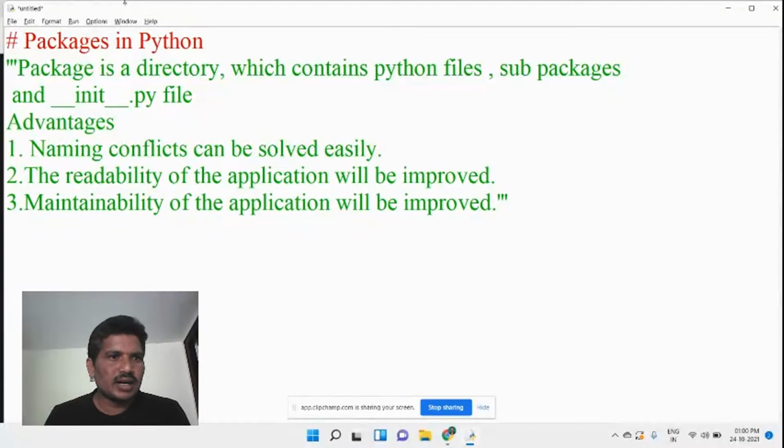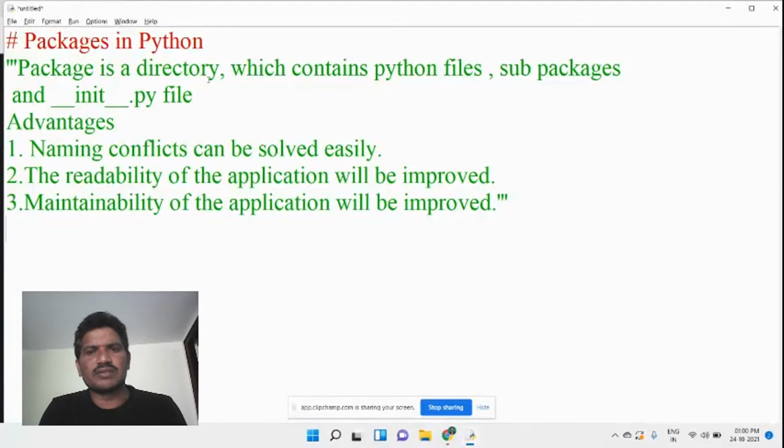Let me talk about what a package is. The package is nothing but a directory. It is a normal directory. What does it contain? A directory is nothing but subdirectories and files. Here also, the package is a directory which consists of Python files or sub-packages, which also includes the __init__ Python file.